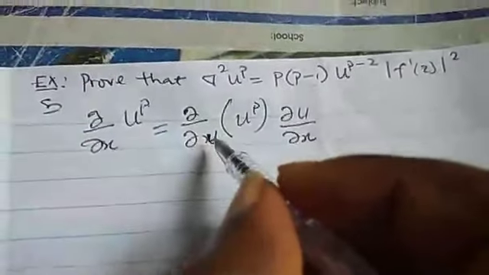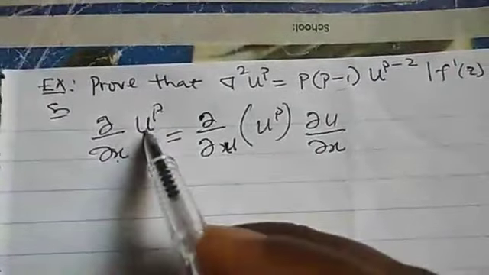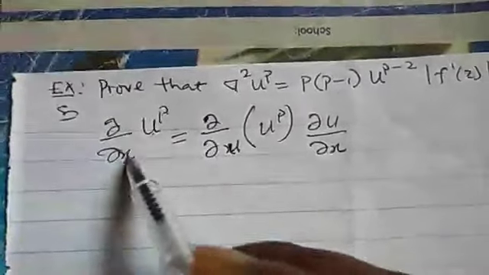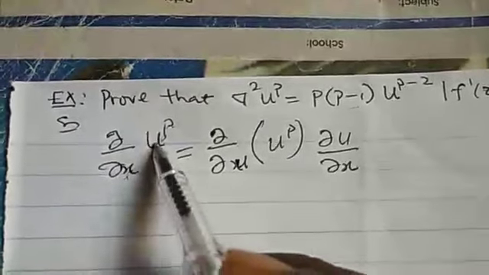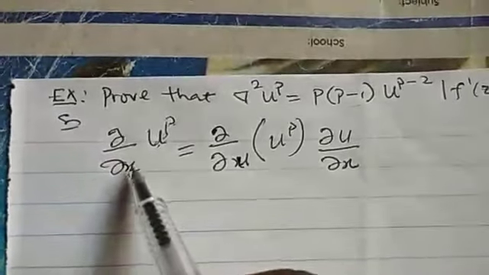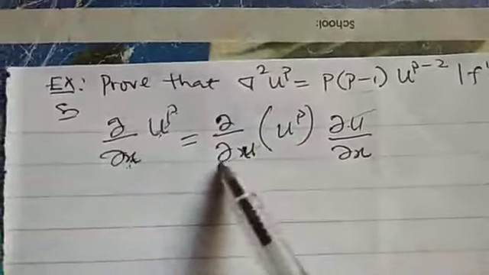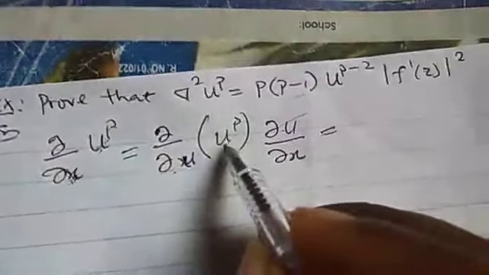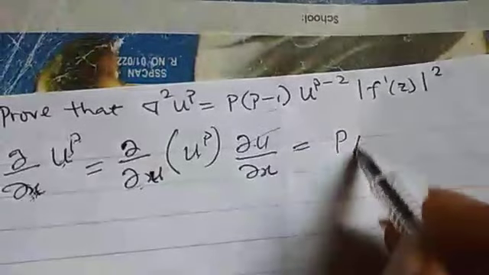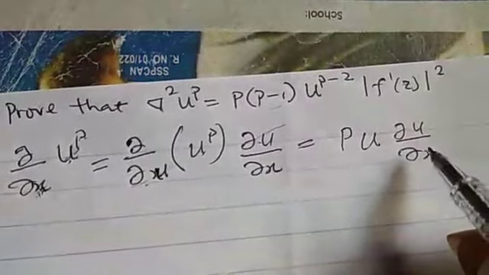Why are we doing it like this? Because we are having the x here and this is not x. That means you cannot differentiate directly. We have to apply the chain rule. That is the reason why we have turned this x to u. So that at the end of the day, if we cancel this du, we are still writing what is here. Now, if you differentiate this, this will give me p u, du dx.